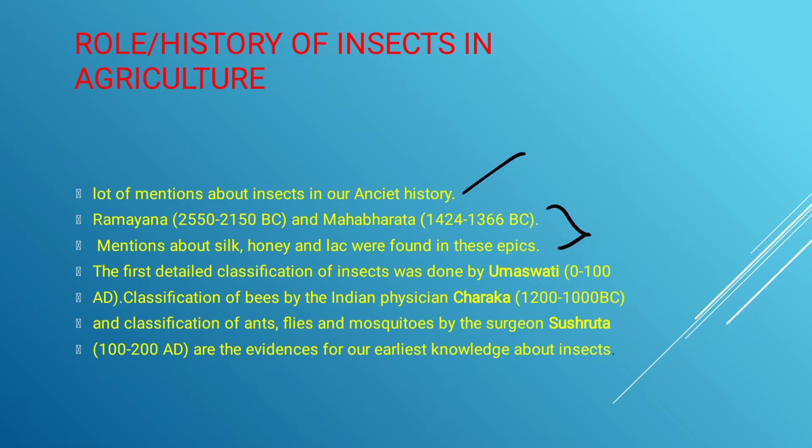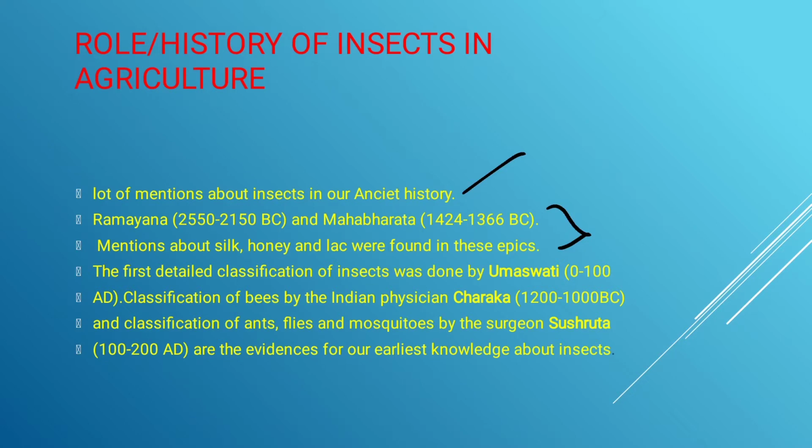After that, honey has very valuable importance in Ayurveda. After that, lac. You are all familiar with the Mahabharata, that is Lakshagruha. Lakshagruha is made from lac. That type of knowledge is also present in the Ramayana and Mahabharata, means in our ancient history it is present.